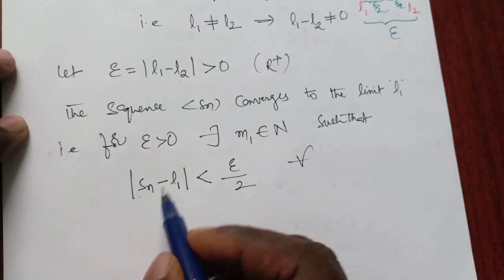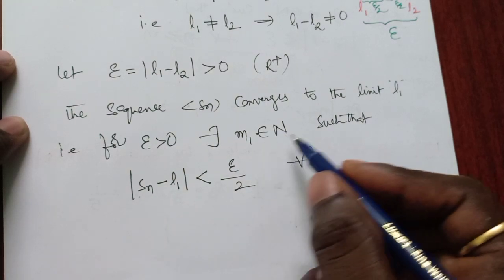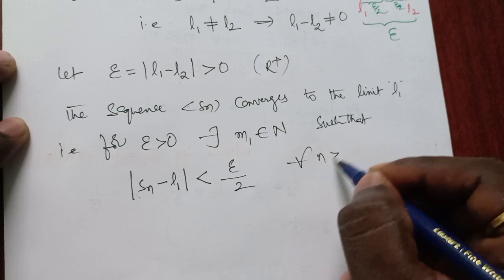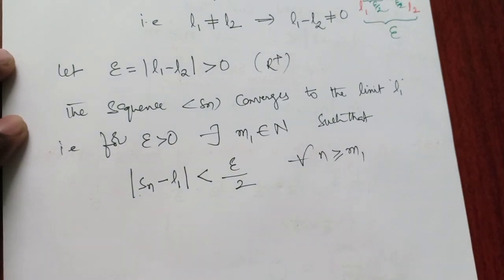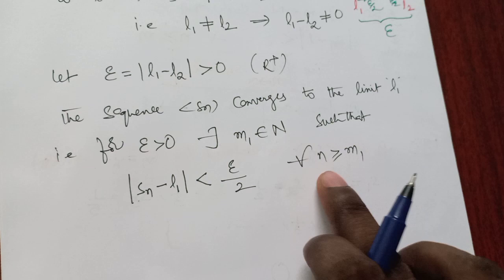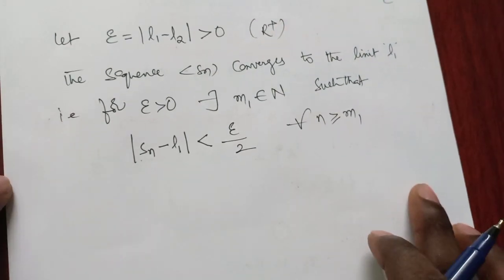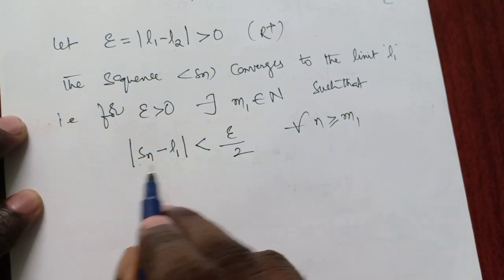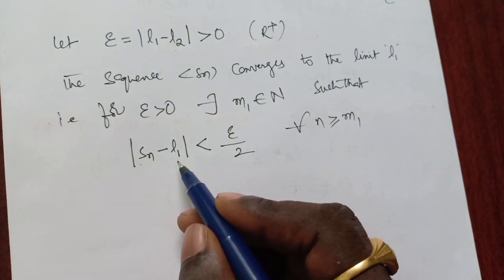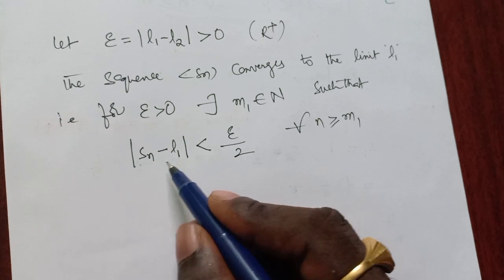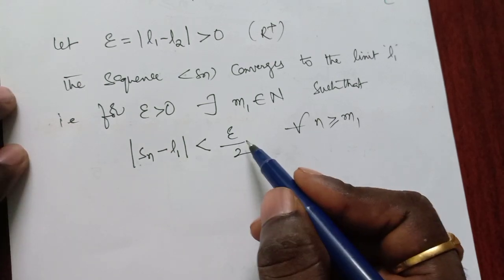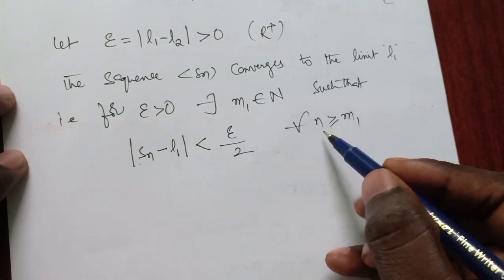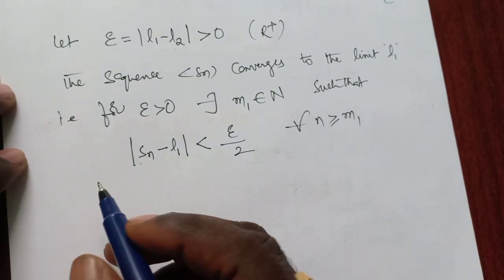for all n. What is n here? A maximum value compared to all natural numbers. For all natural numbers n greater than or equal to m1. So if n is large, then only it is very near to the limit. How near is it to the limit? The difference between these two is less than epsilon by 2. That much nearer it is, when n is a large value.